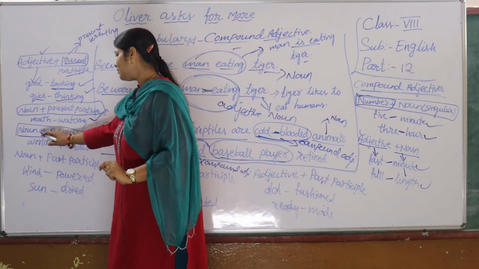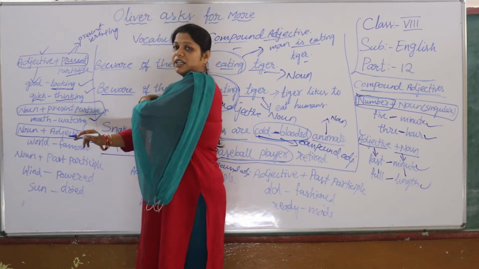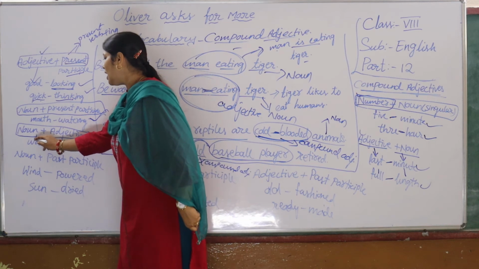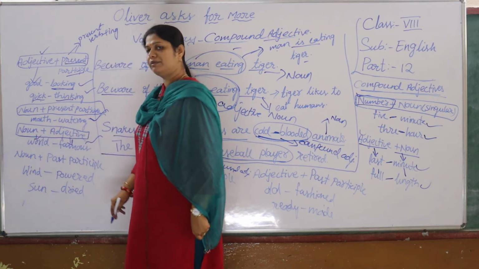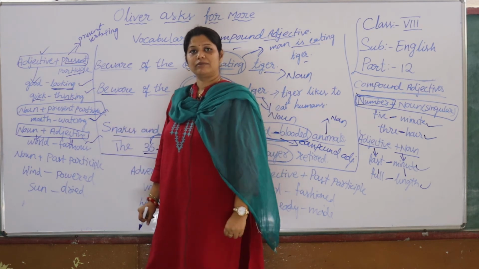Then noun with adjective. For example, world-famous. Sachin Tendulkar is a world-famous cricketer. World, noun; famous, adjective. My father is a world-famous writer.